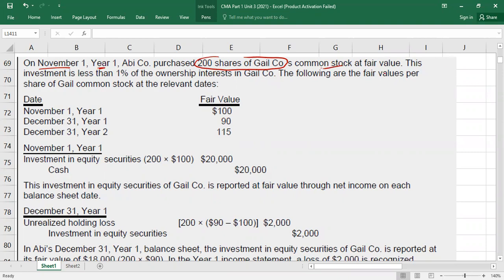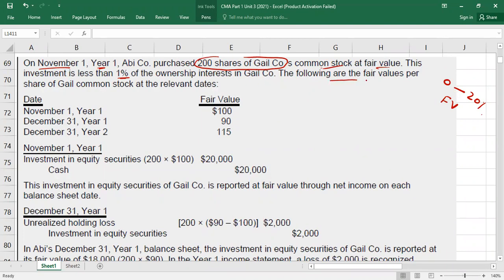Obviously you bought at the fair value prevailing on November 1st, year 1. This investment is less than what? 1%. So if you remember the rule, whenever you hold the investment between 0 to 20%, which method do you have to apply? Fair value. That means we have to apply the fair value model.